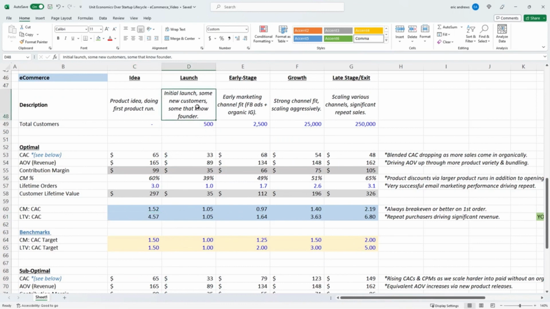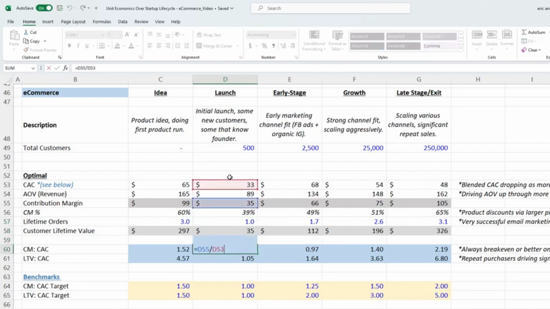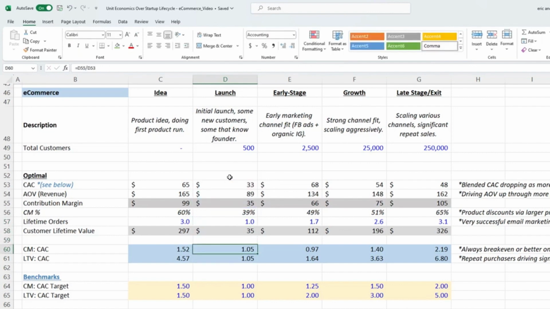So now we launch. So we have our initial launch. We've got some new customers that know the founder. So our CAC is really low because a lot of this is friends of friends, and a lot of organic sales going on. So our AOV in the beginning is only $89 because we're running discounts, etc. And because of that, our contribution margin is only 39%, pretty low. Lifetime orders is just 1 in the beginning because customers haven't had a chance to buy more than 1. So we start out and our contribution margin to CAC is actually break even. It's 1 or better. So these are basically optimal numbers. This is our scenario where this business, in my mind, is doing pretty well.